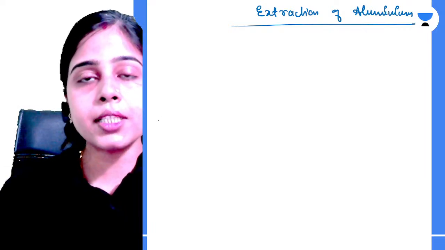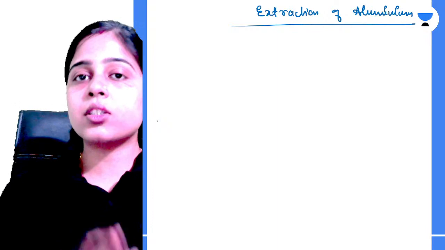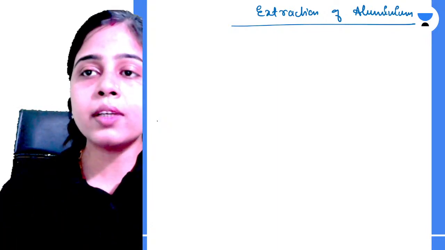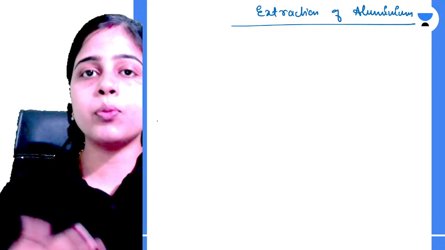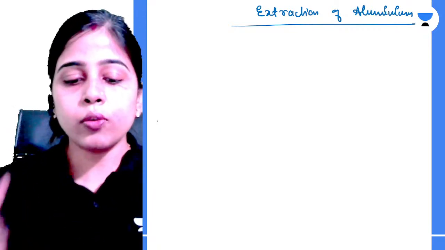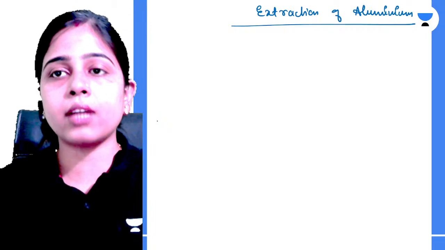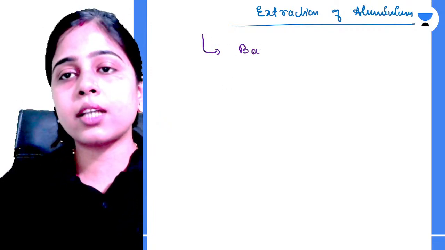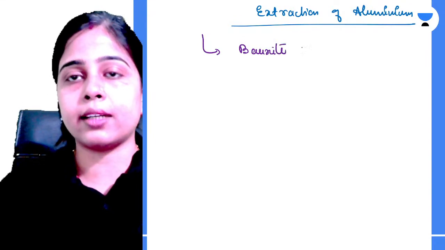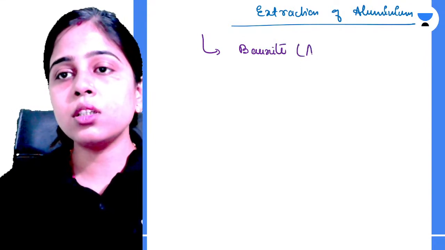So what was the first process? The first step was crushing of ores. Before we go on to the process, we need to know from which ore aluminium is extracted commercially. The ore that we use for extraction of aluminium is bauxite.